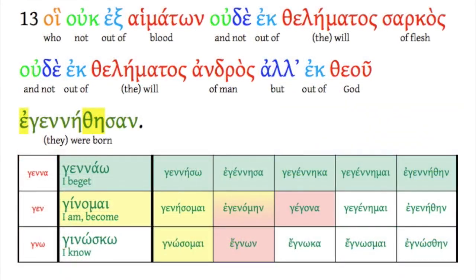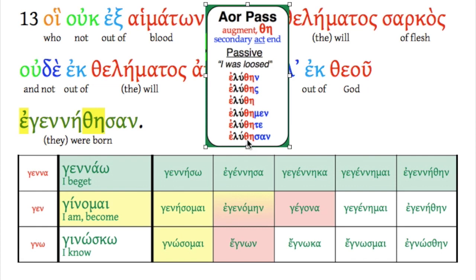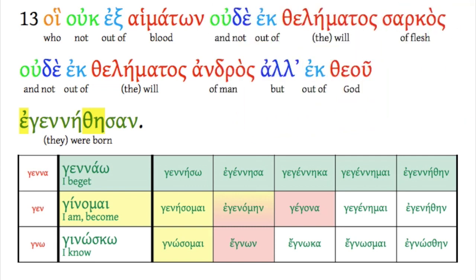Okay, let's unpack this verb. They were born. Okay, well, I hope a couple of things jump out to you. I've made it sort of easy here by highlighting them, augment and theta eta. So hopefully immediately you're thinking aorist passive. And when you see the ending thesan, hopefully that makes you think third person plural, thesan, right here. So they were something. In this case, it's born.